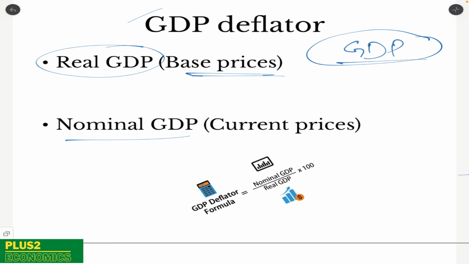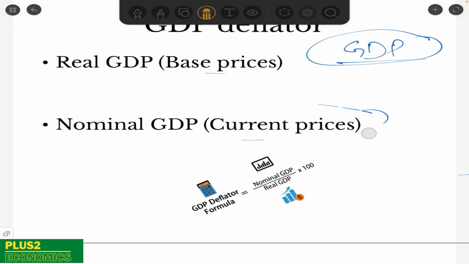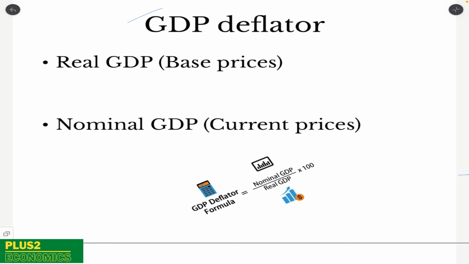So what is nominal GDP? Nominal GDP is when we calculate GDP with the prices which are prevailing at the moment, the current prices that are prevailing in the market. When we consider the present year's prices and GDP is calculated, it becomes nominal GDP. So hope you have understood what is real GDP, what is nominal GDP, who decides the base year and on what basis the base year is decided. Of course, you would have understood the definition of GDP.